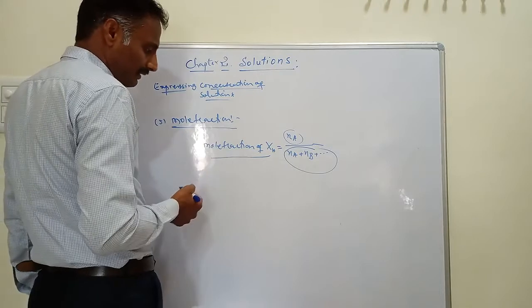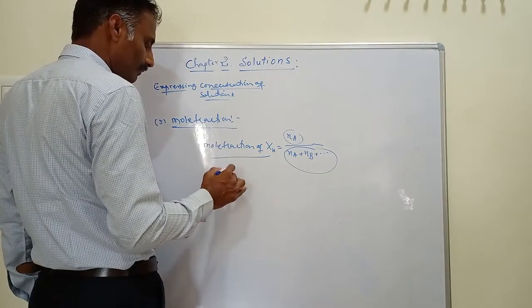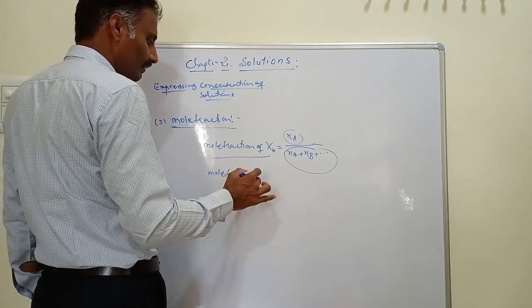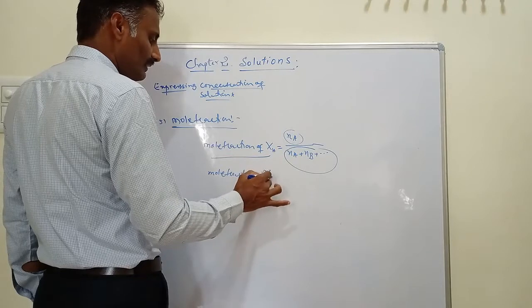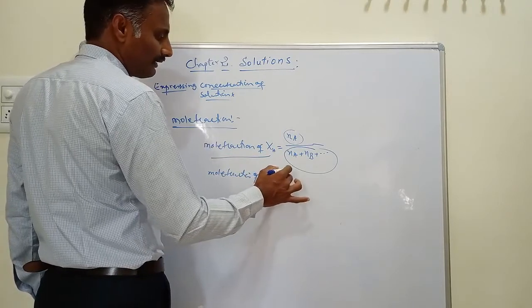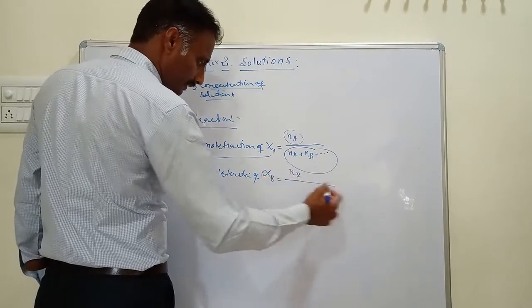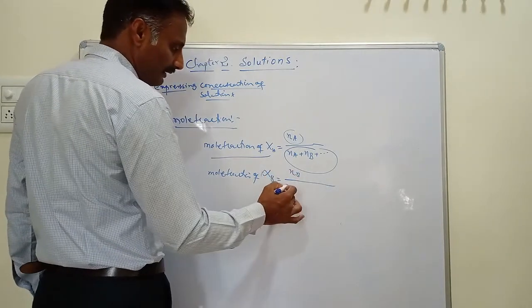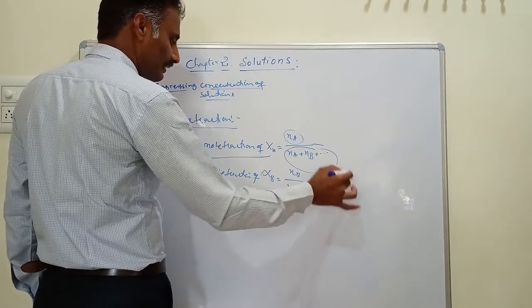It is independent of temperature. Similarly, if you are calculating the mole fraction of component B, then you take the number of moles of the particular component B divided by the number of moles of A, the number of moles of B, and the number of moles of C, and so on.